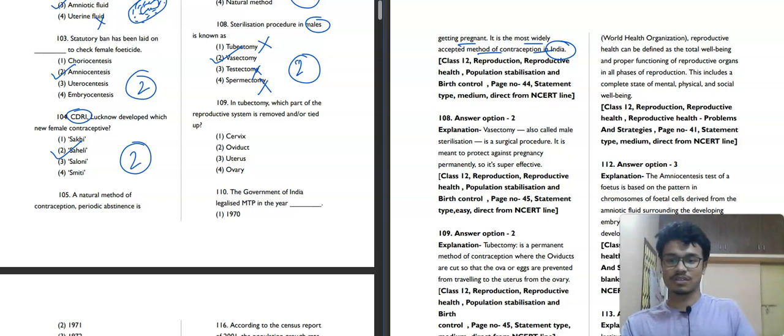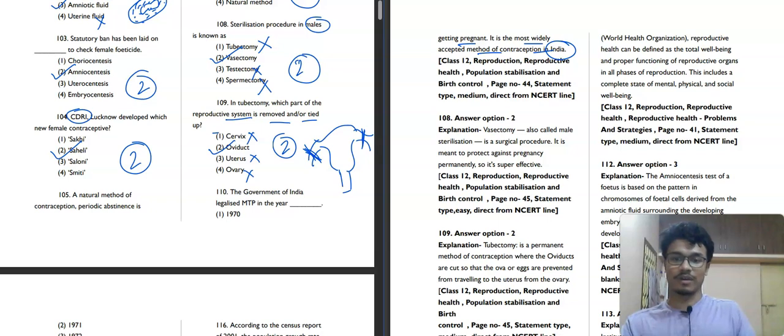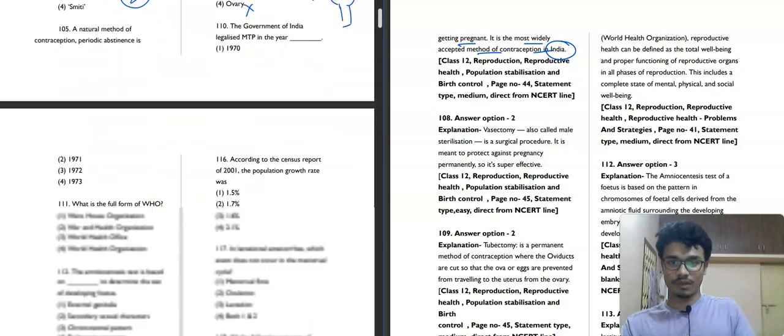So the second option will be our correct answer for this question. Now moving towards the next question, question number 109. It is saying that in tubectomy, which part of the reproductive system is removed or tied up? Cervix, no. Oviduct, yes. Oviduct will be our correct answer. Uterus, no. Ovary, no. If you just remember this simple diagram, you can see this part is cut and tied, and this is the oviduct. This is the oviduct here.